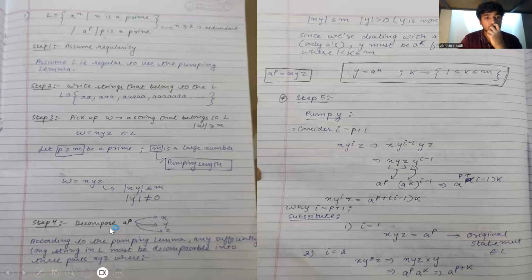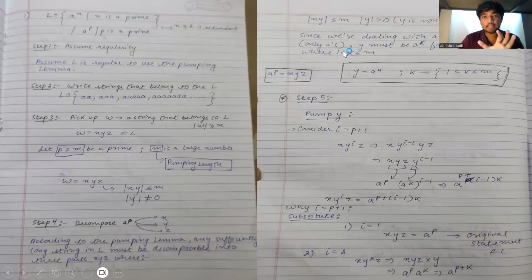So the next step is to decompose a to the power of p into x, y, and z. According to the pumping lemma, any sufficiently long string in L must be decomposable into these parts. So over here, we take y's value as a to the power of k, where k's range is between 1 and m included.